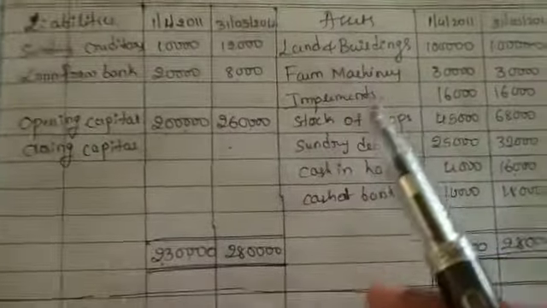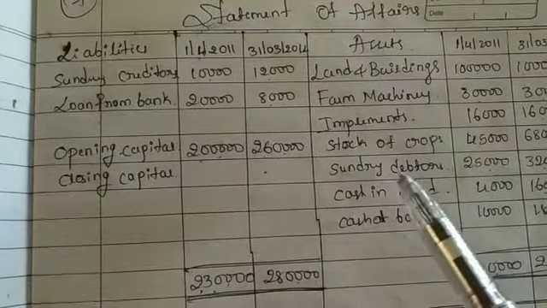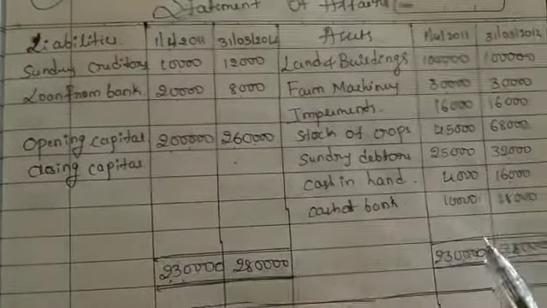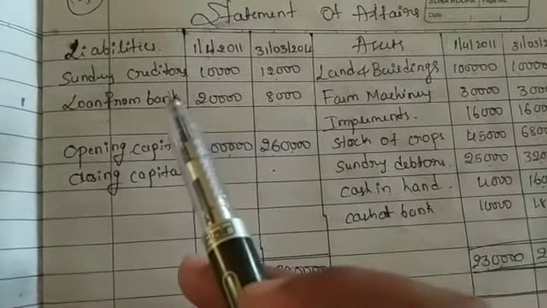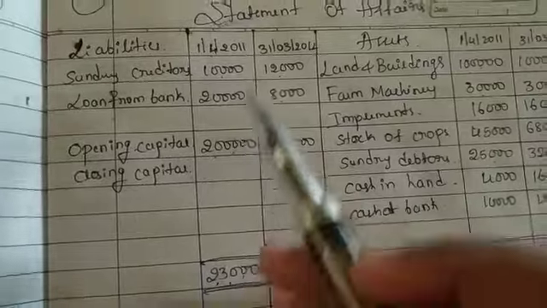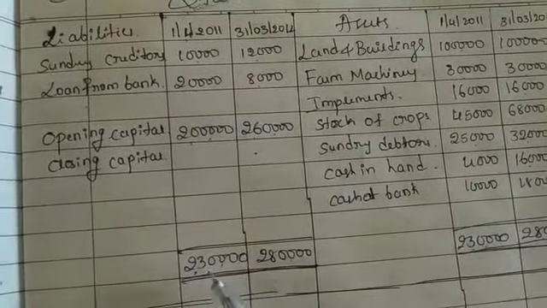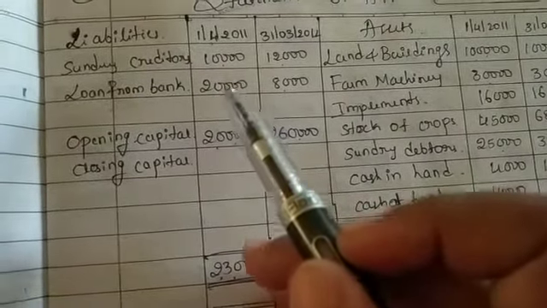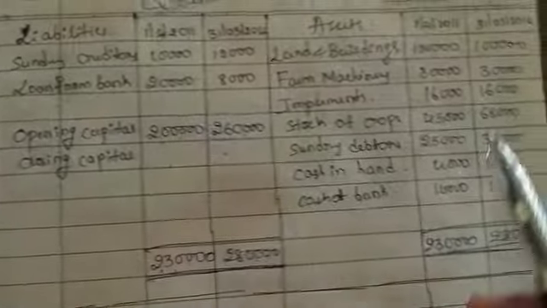So see here, assets: land and building, farm machinery, implements, stock of crops, sundry debtors, cash in hand, cash at bank. These all things are assets. Then liabilities are sundry creditors, loan from bank, and opening capital. The total is 2,30,000 at the beginning. After that we have to deduct sundry creditors and loan from bank, these two liabilities, then we get opening capital of 2 lakhs.